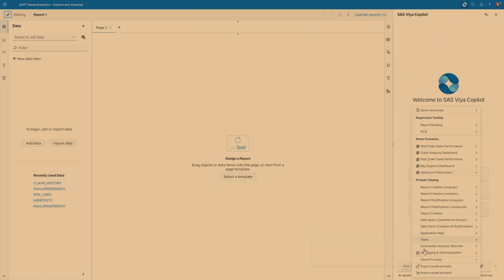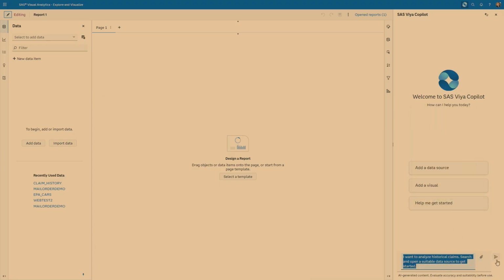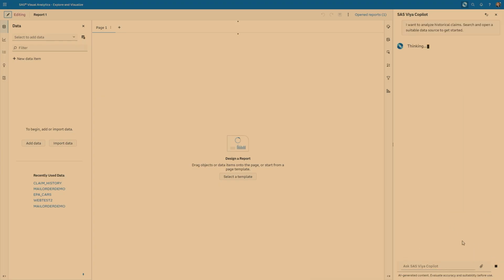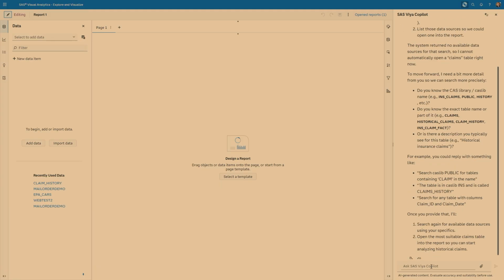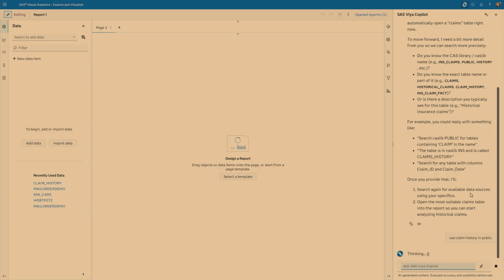For the search, we're actually using the information catalog behind the scenes. So the idea is when you register tables in your environment, it's supposed to look into the actual registry of tables we have. It needs to find the metadata behind the scenes and try to extract all relevant information. I wasn't very specific in my prompt, but it usually should find it here. Use claim history in public. So it looks through there, found a couple of different tables, and hopefully it goes ahead and opens it now.